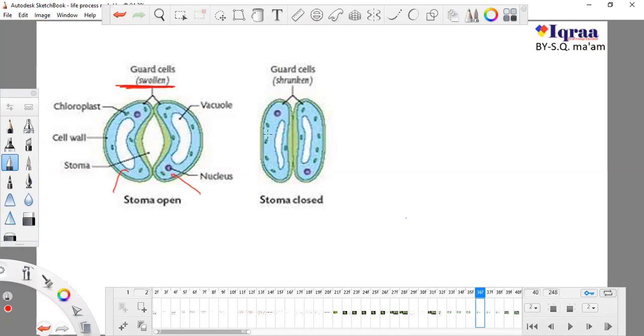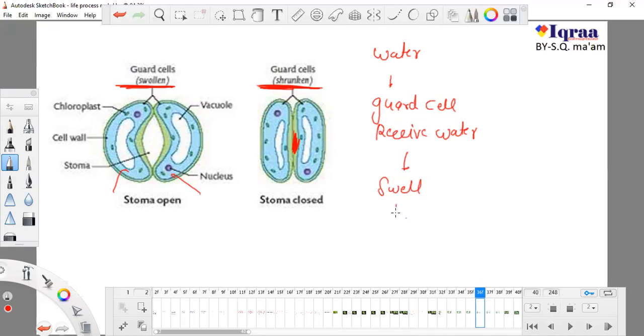When there is no water, the guard cells are shrunken, and at the same time the stomatal opening is closed. So if the guard cells receive water, they swell, and as they swell, they open the stomata.